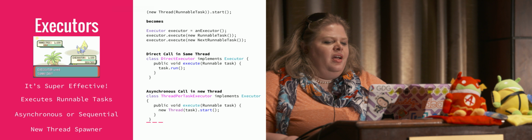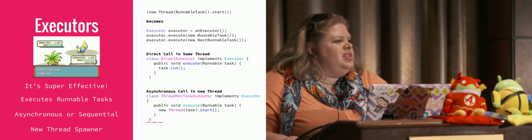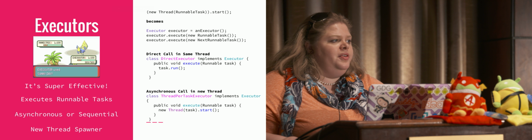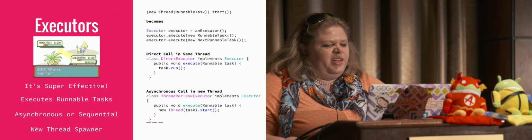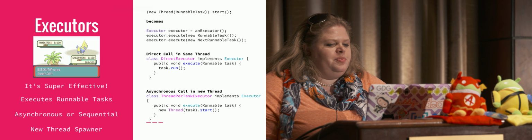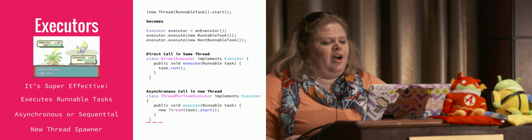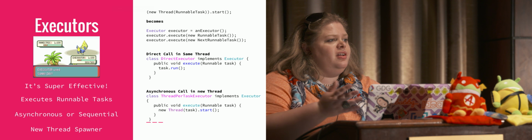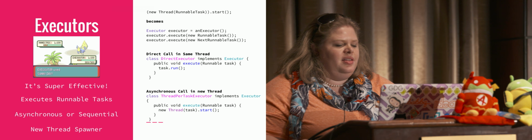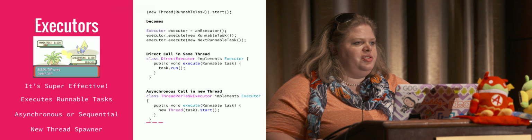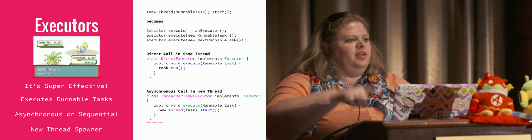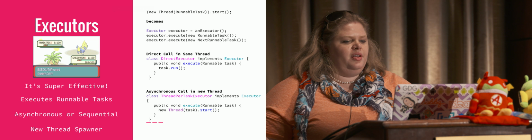So, okay, I just want to execute a single thread in one of my activities, or I have a custom view class or a service, and I just really want a direct call. What's probably the most common implementation you'll see here is what I called the direct executor. Here we're just giving it the simple runnable task and telling it to run. This way they run in the same thread. This is more of a synchronous operation where we're executing one, then the next, then a third.